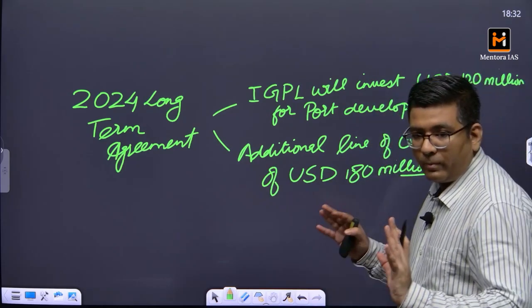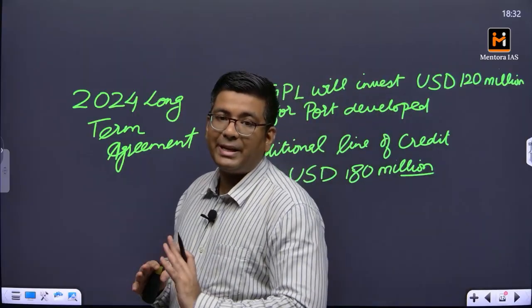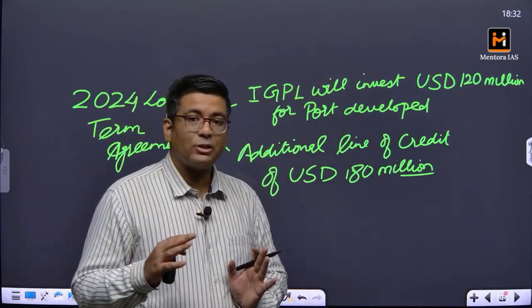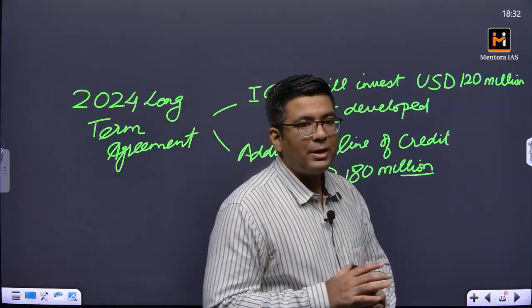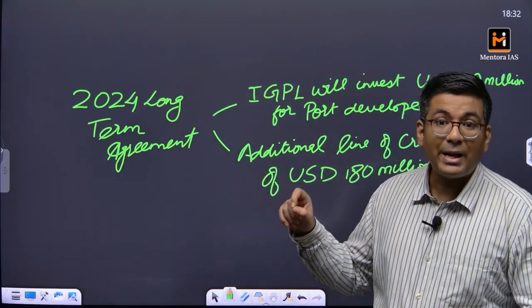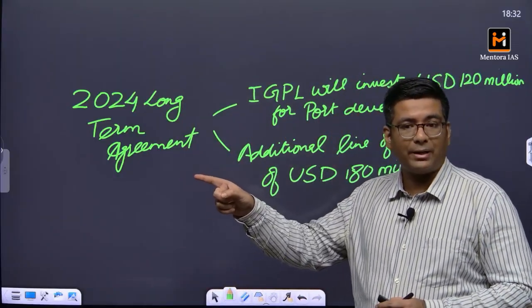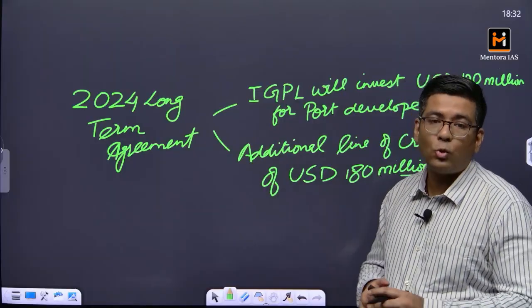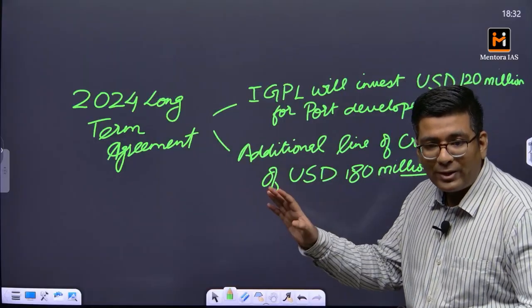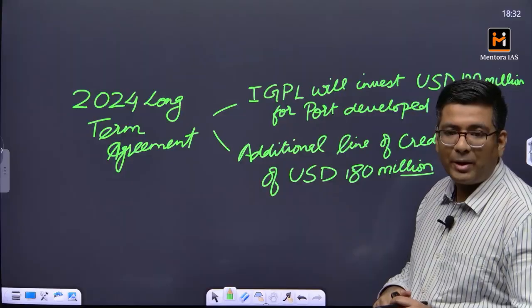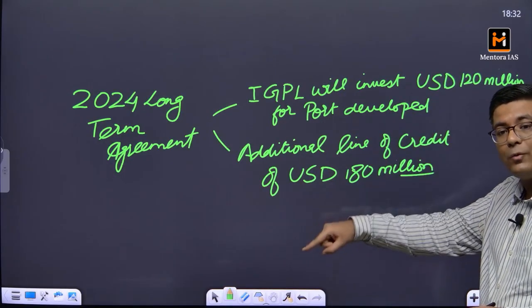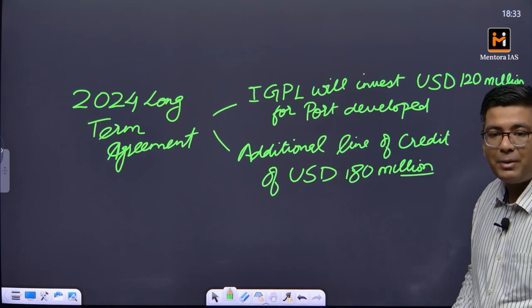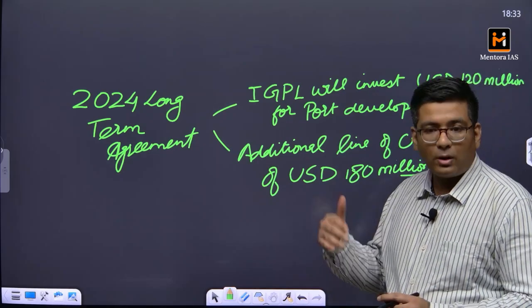So in all, if you see what exactly has been the investment of India and the pledges of India, in 2016, India basically promised $80 million of investment and 120 million line of credit. So 80 plus 120 gives you $200 million of investments and commitment. Here you are promising $120 million of investment and another $180 million for line of credit.